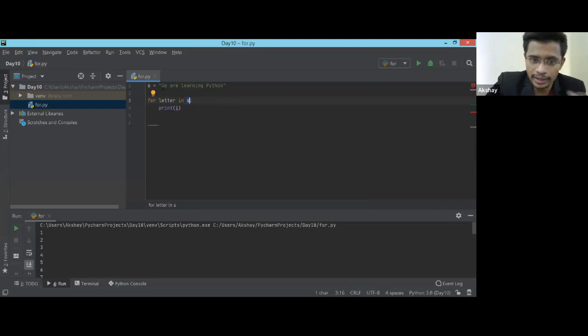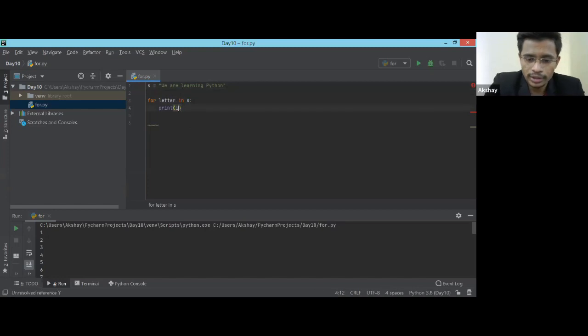So string is an iterable variable. We can go and check each and every character. Likewise, we can iterate a list, we can iterate a set. Likewise, we can do a lot of things. We just need to use a data type that is iterable. If you use an integer directly over here, that will not work. So we can't iterate an integer.